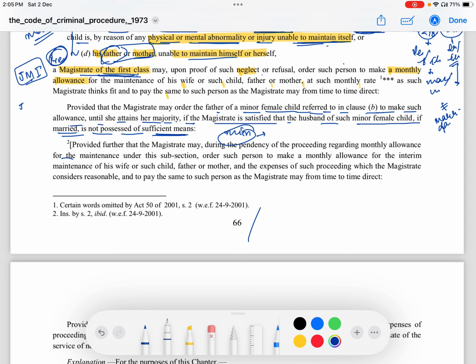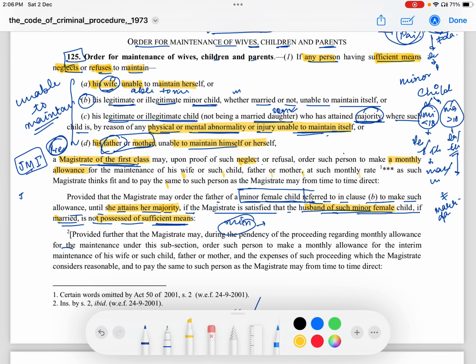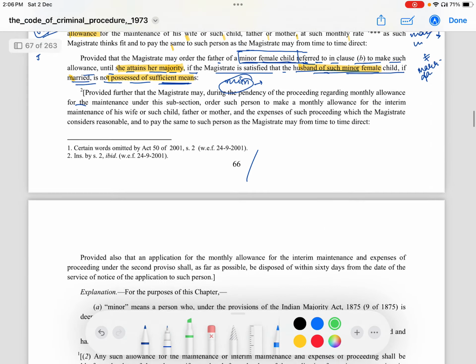So this is a specific condition where the minor female child has been referred to, and the husband of such minor female child does not possess sufficient means. In this case, the order will be made only till she attains her majority, because we have seen that a major married daughter has been excluded from this case.